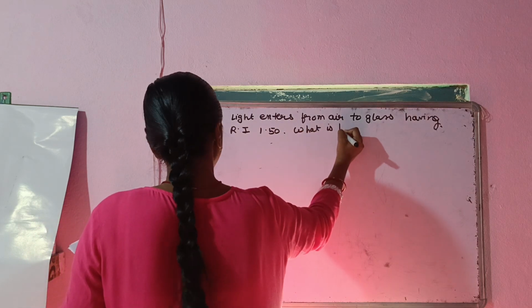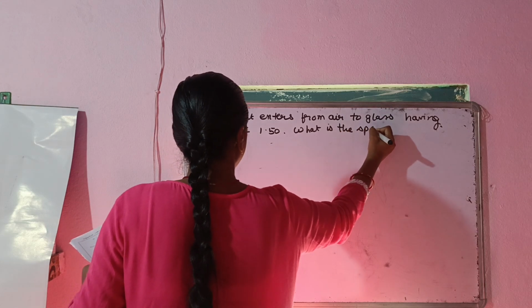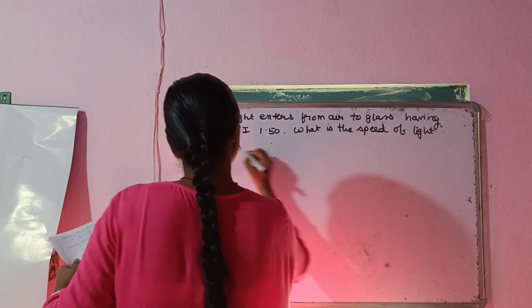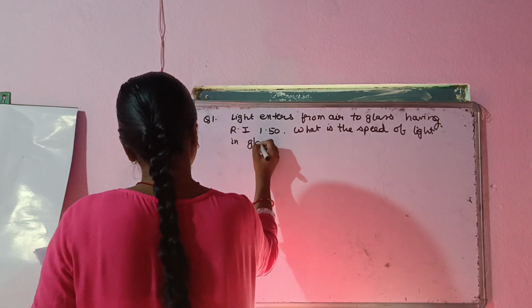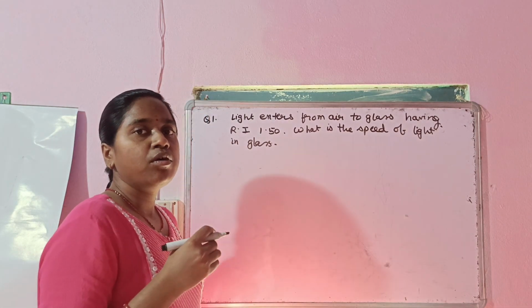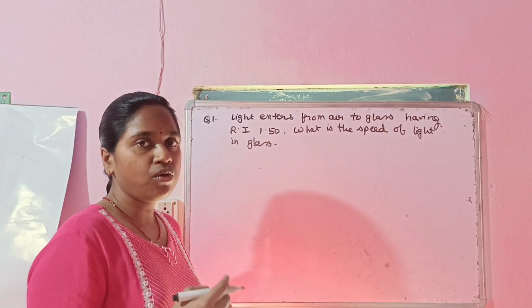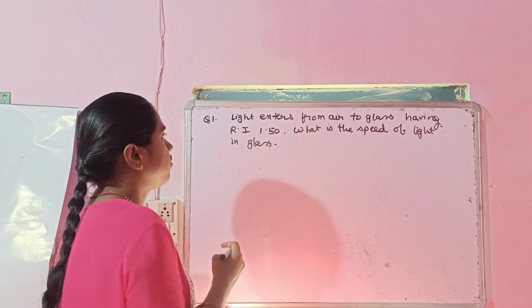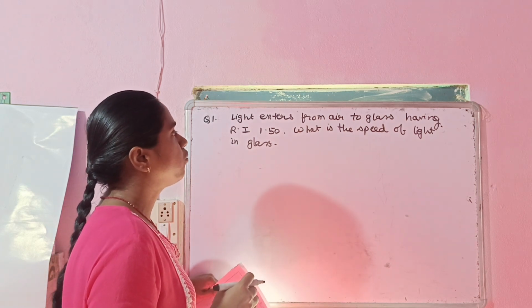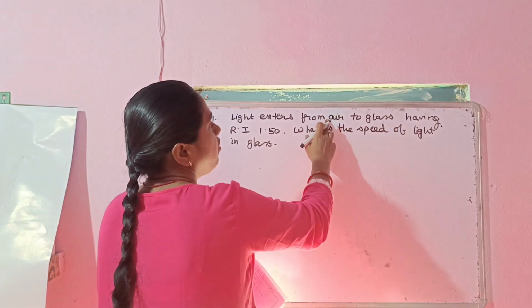What is the speed of light in glass? This is your first question. So how to attempt this question? Such kinds of questions come in the board examinations a lot, so please do attempt these questions. Light enters from air to glass having refractive index 1.50. That means it is entering from where to where?